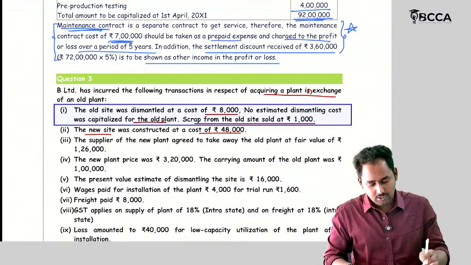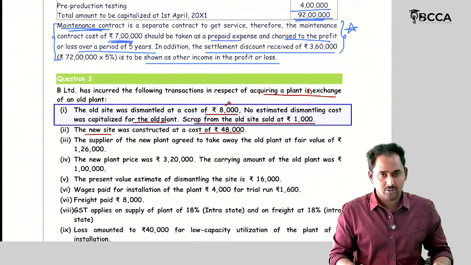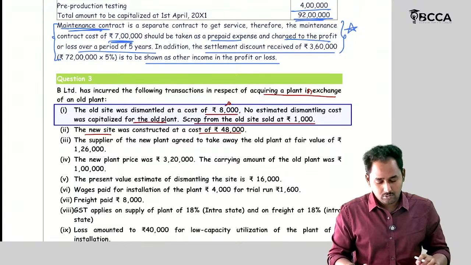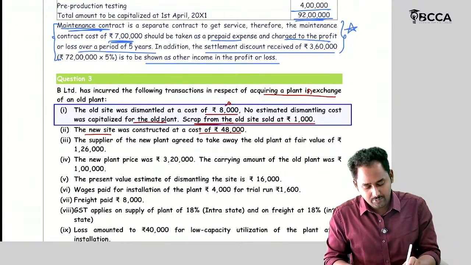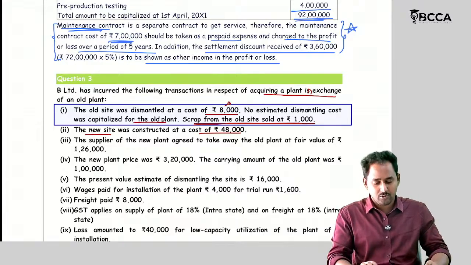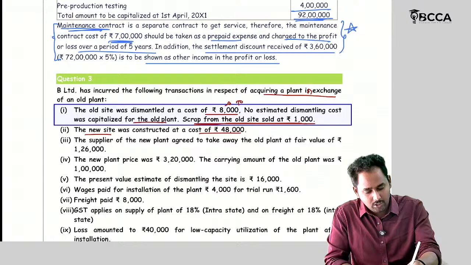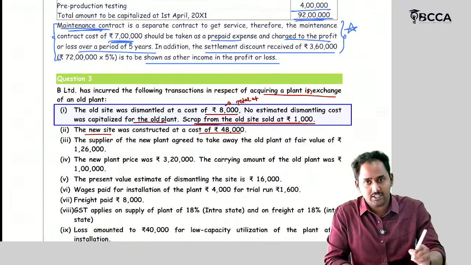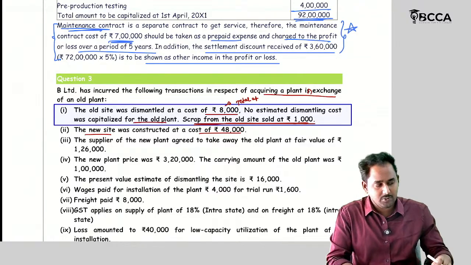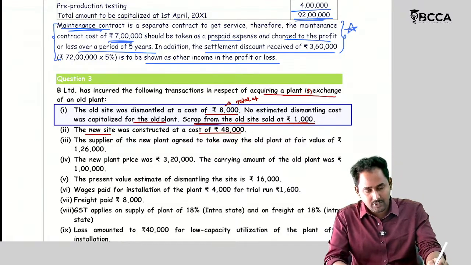Now what is the dismantling cost amount? 8,000 rupees. The scrap from the old plant site sold is 1,000 rupees. So what is the total cost? The total dismantling cost is 8,000 rupees. So 1,000 rupees is generated from the scrap. Then what is the net dismantling cost here?